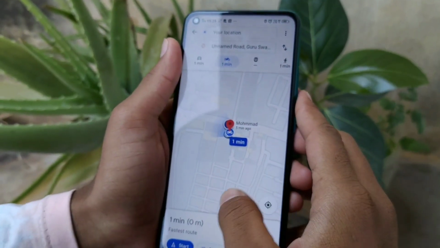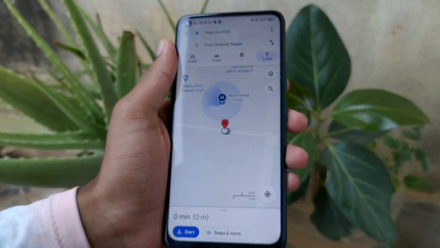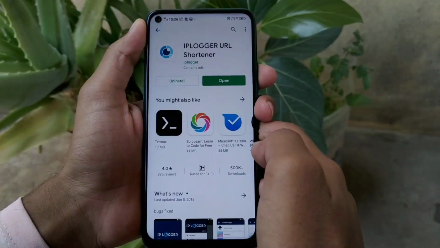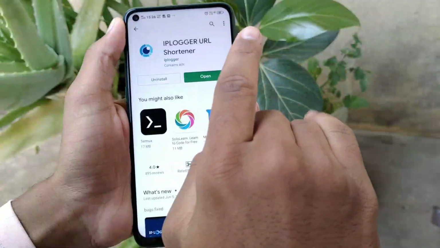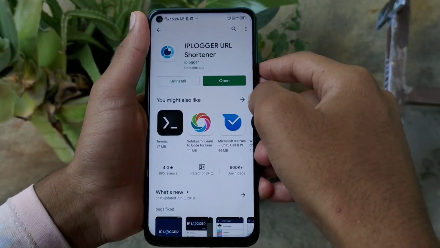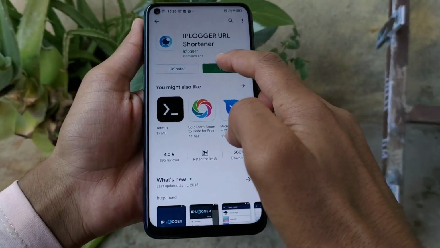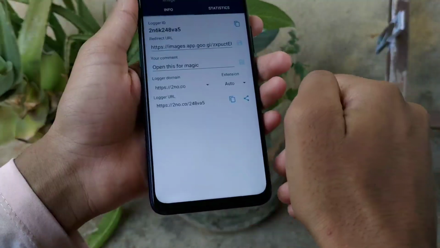Hey everyone, in this video I'm going to show you the 4 ways how you can track or locate any mobile phone's location. Whether the phone is lost or whether you want to track any victim's phone or you have to track any of your family members' phone. I have 4 methods to show in this video, so now after this video you will get an idea how to track or locate any mobile phone's location.